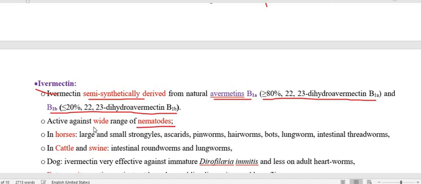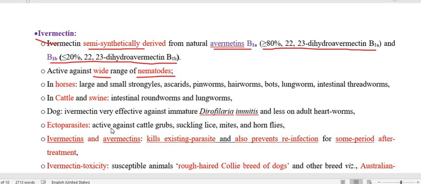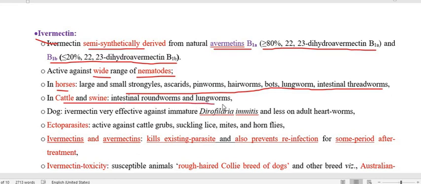So a wide range of nematodes is covered. It is used in horses for large and small strongyles, ascarids, pinworm, hairworm, bots, lungworm, intestinal threadworm, and in cattle and swine, intestinal roundworm and lungworm.